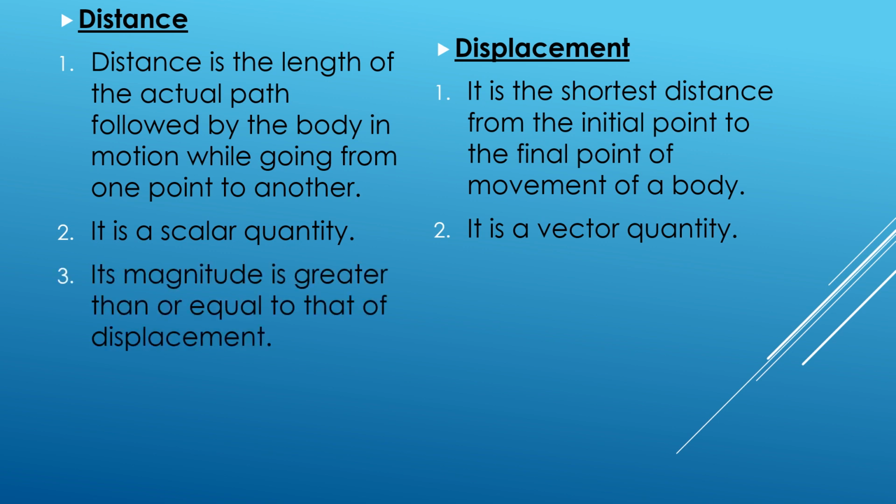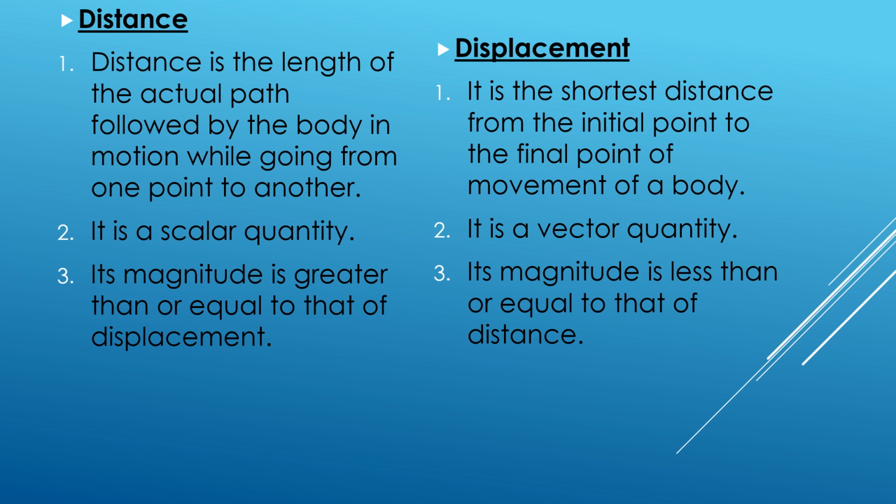Then the third point, the magnitude of the distance is greater than or equal to that of displacement. It means that the value of distance is always greater than or equal to displacement, and the magnitude of displacement is less than or equal to that of distance. Distance is always greater than 0, or we can say that distance cannot be 0. Displacement can be 0.